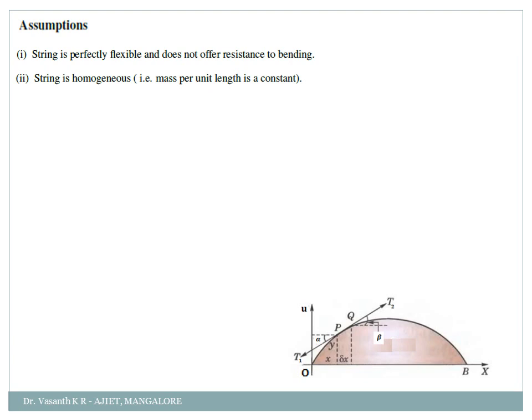Normally all the springs we see will be homogeneous only, but there are a few springs, if you have seen properly, which are bulged in the middle and a bit thin at the top and at the end, correct? Those types of strings we are not considering here. Here the string is homogeneous, that is, mass per unit length is a constant. That is my second assumption.